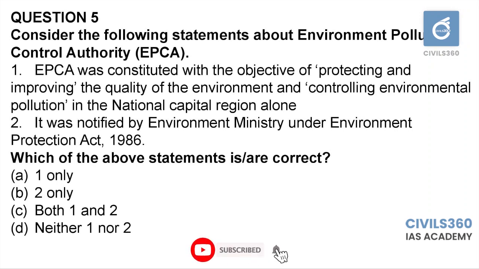It works in association with the Apex Court regarding environment related matters in the region. It was created in accordance with the directive of the Supreme Court in order to tackle air pollution in the National Capital Region. It was notified in 1998 by the Environment Ministry under the Environmental Protection Act 1986. Therefore, the answer is option C, both 1 and 2.